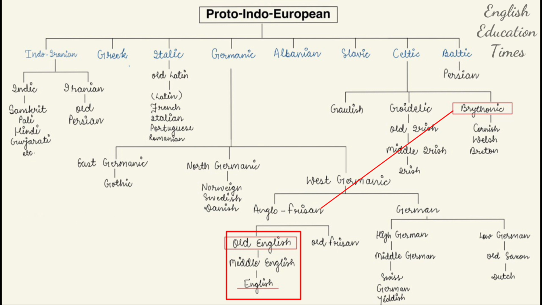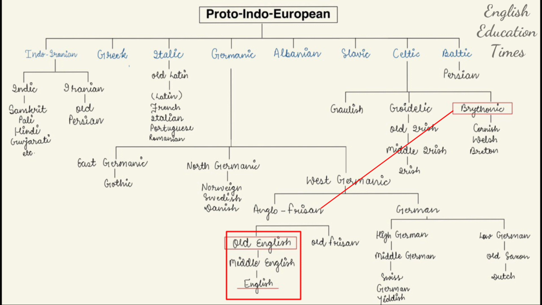Okay, first it was ancient, that is old, then it was in a middle phase, and then after use, when it became the perfect language of English people without any invasion, without any temperament, then it became English that we know, also known as modern English form. Okay, so this was all about the development of English language. We should understand it because significantly it is related with your English literature as well.